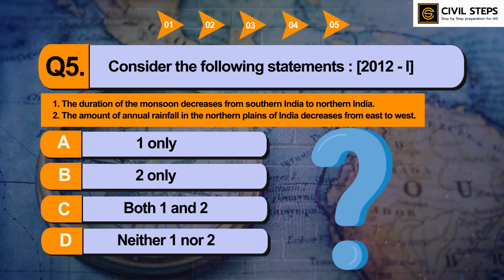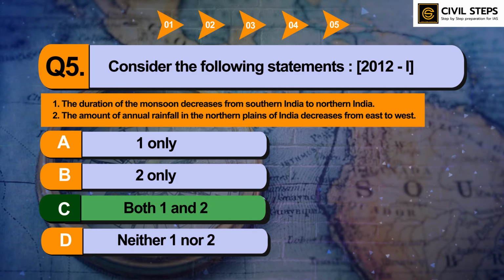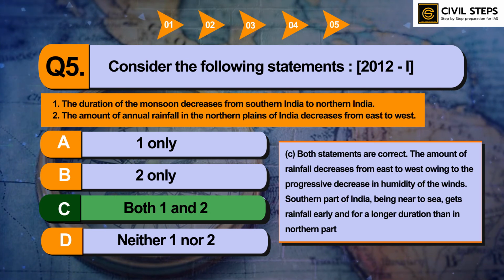So the answer of this question is option number C, both 1 and 2. So both statements are correct. The amount of rainfall decreases from east to west owing to the progressive decrease in humidity of the winds. The southern part of India, being near the sea, gets rainfall early and for a longer duration than the northern part. So monsoon is also very important from the UPSC prelims exam point of view. So you should know the topics in monsoon. This can also come in the upcoming prelims examination.